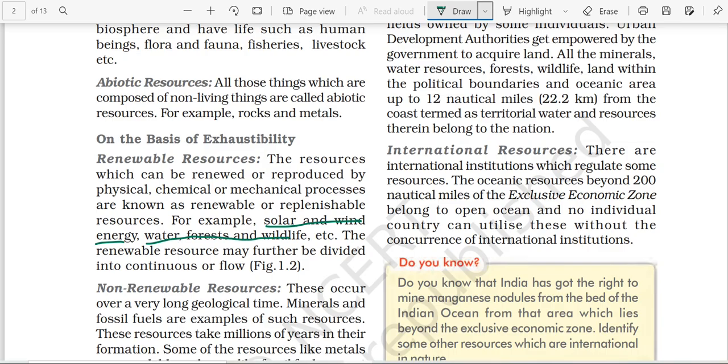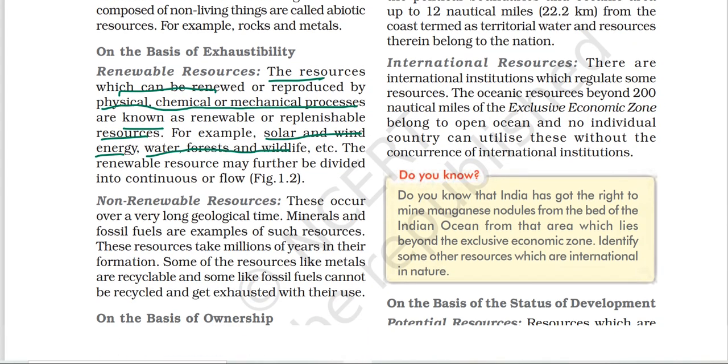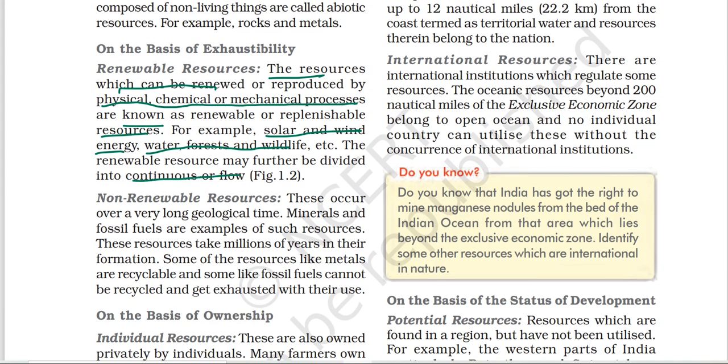Okay? These can be renewed or reproduced through physical, chemical or mechanical processes, and they are known as renewable resources. Further, renewable resources can be classified as continuous or flow. Non-renewable resources take time, sometimes millions of years, to get renewed, and they are further classified as recyclable and non-recyclable. Non-recyclable ones get exhausted with their use.